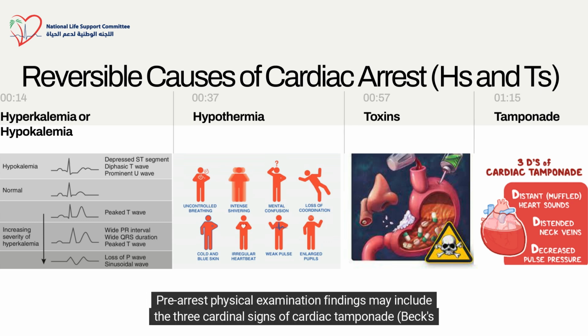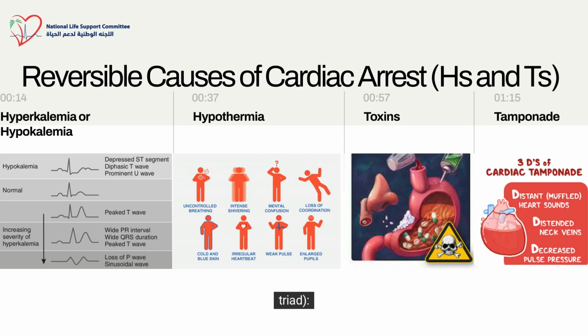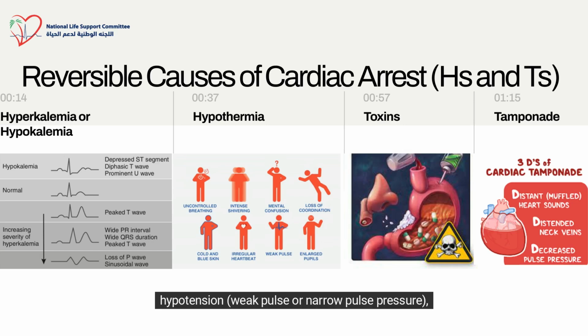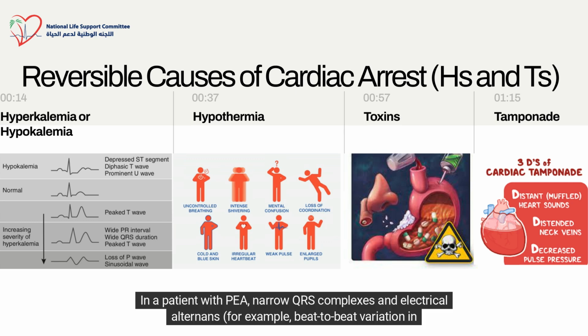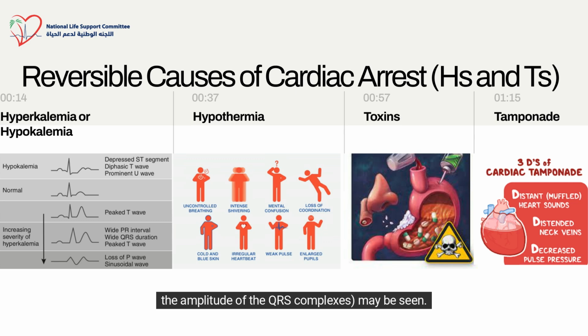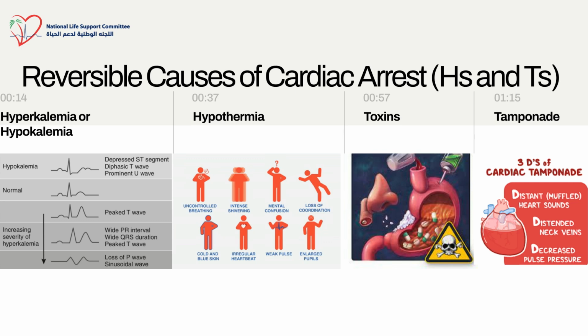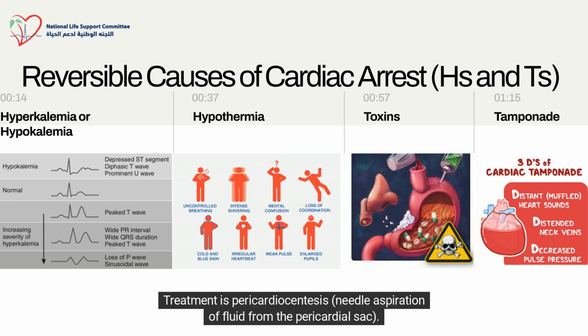Pre-arrest physical examination findings may include the 3 cardinal signs of cardiac tamponade, Beck's triad: hypotension, weak pulse or narrow pulse pressure, muffled heart sounds, and jugular venous distension. In a patient with PEA, narrow QRS complexes and electrical alternans, for example, beat-to-beat variation in the amplitude of the QRS complexes, may be seen. Treatment is pericardiocentesis, needle aspiration of fluid from the pericardial sac.